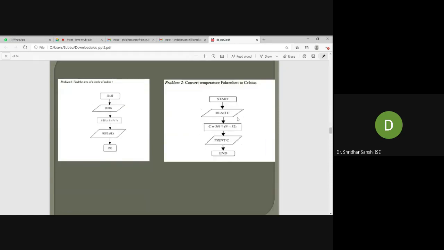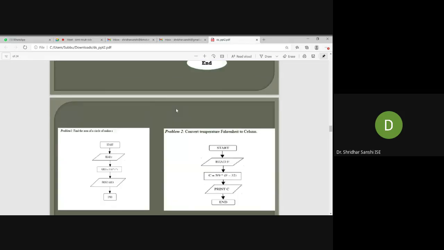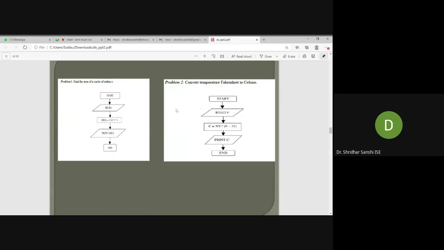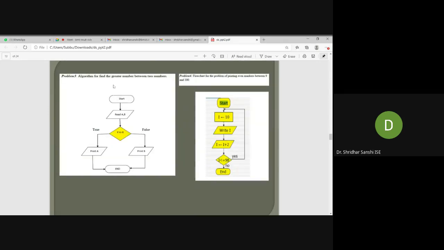Okay. Similarly, convert temperature from Fahrenheit to Celsius. So start, read F, then perform the operation using the process symbol, then print the result. So this is how you need to write a flowchart for a given problem. Okay. So this is a flowchart with respect to the branch instruction, that is the selection algorithm.